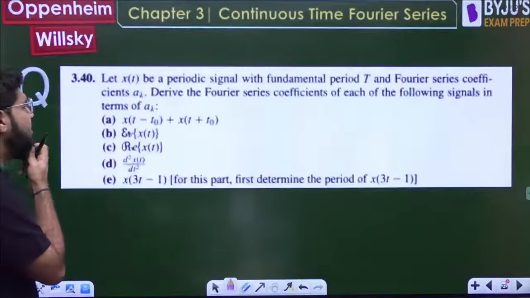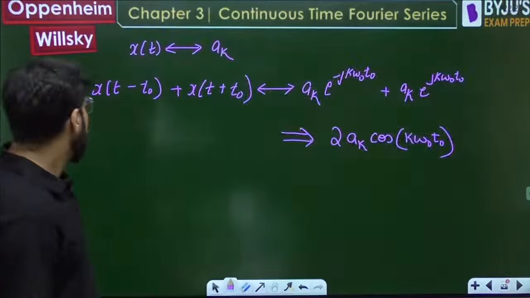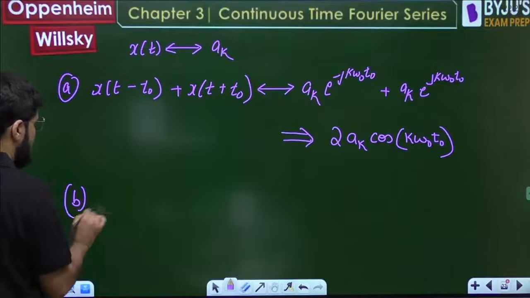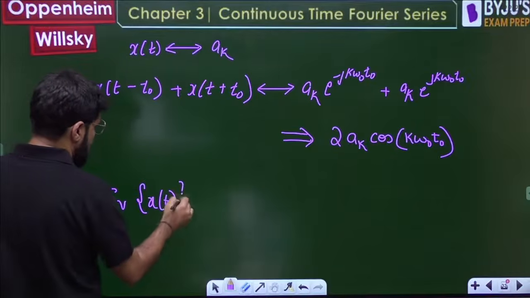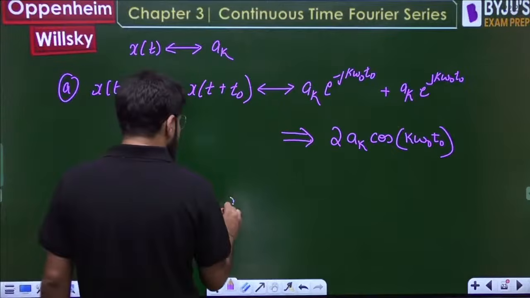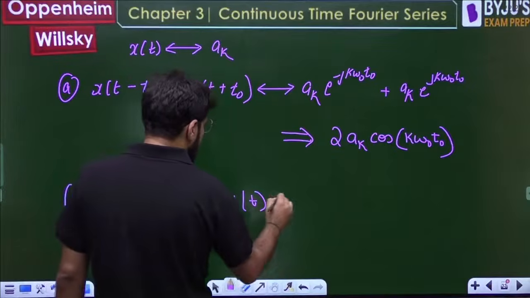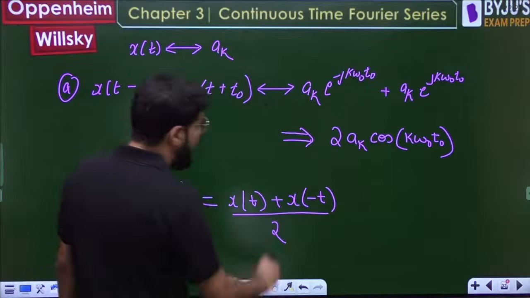Now part B, even part of xt. What is the even part of xt actually? It is xt plus x minus t, divided by 2. That is the formula for the even part of a signal.